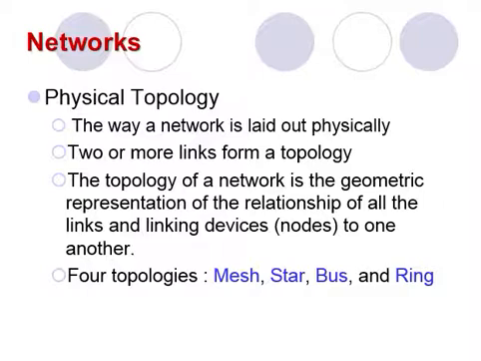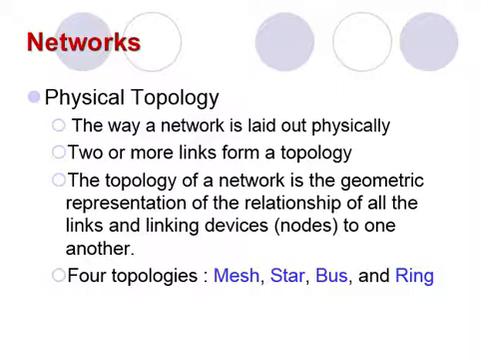The linking devices we sometimes call nodes. The linking devices are connected to one another. The entire connection between these two devices may be point to point or multi-point.